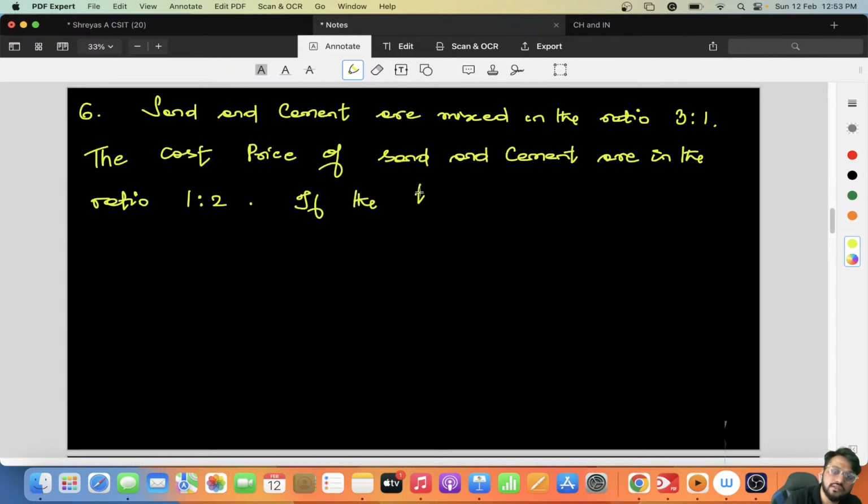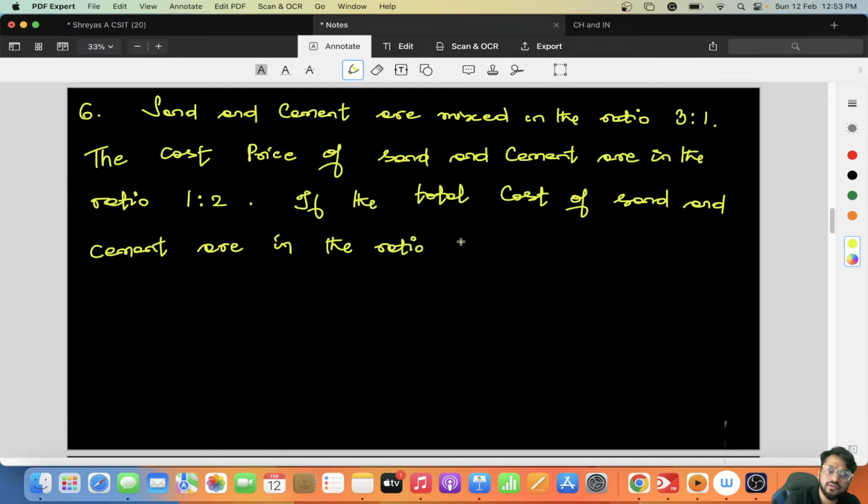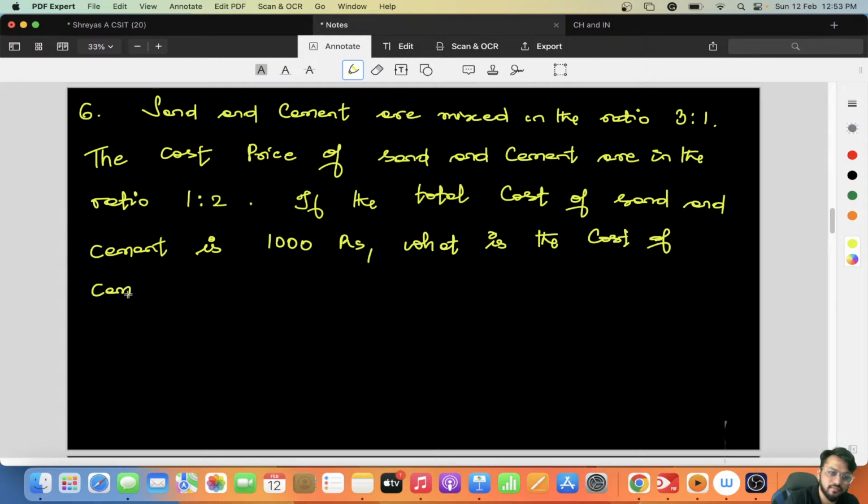If the total cost of sand and cement is 1,000 rupees, what is the cost of cement?